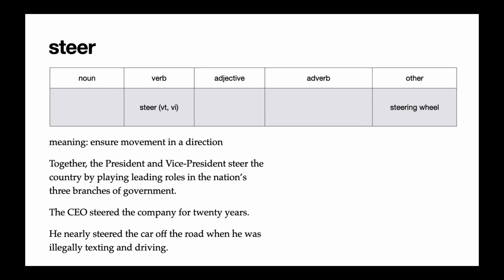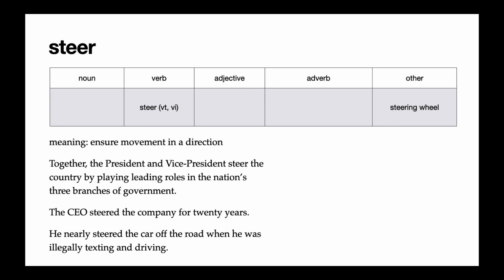In the reading, we said, together, the president and vice president steer the country by playing leading roles in the nation's 3 branches of government. So this means that the president and vice president are making sure the country goes in a certain direction. In the second example, we say the CEO steered the company for 20 years. That has a similar meaning.